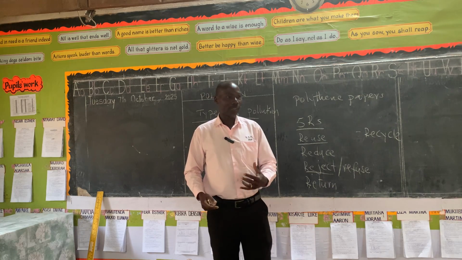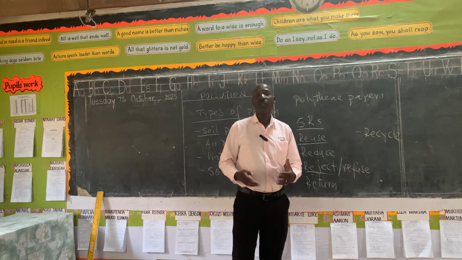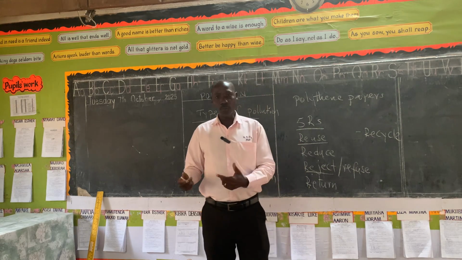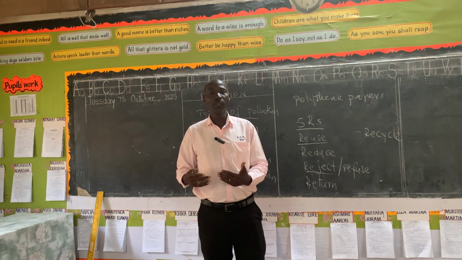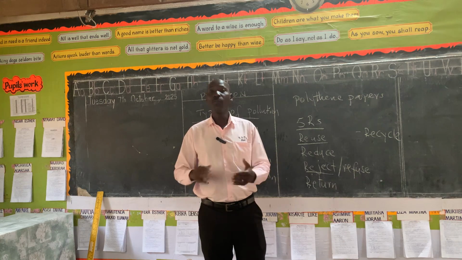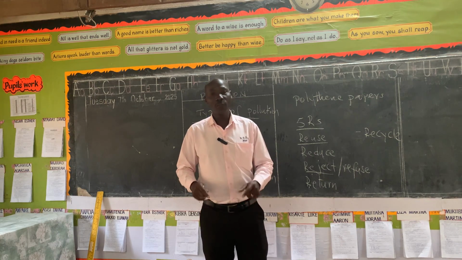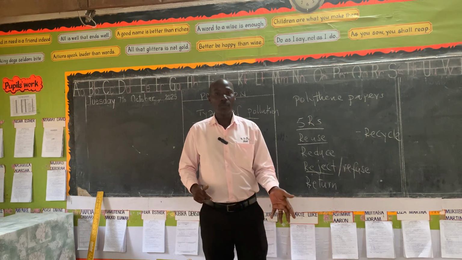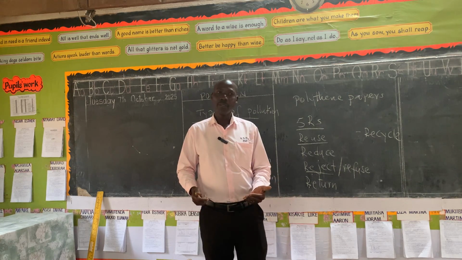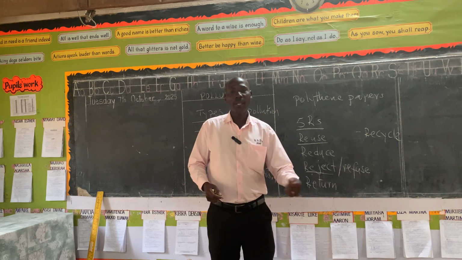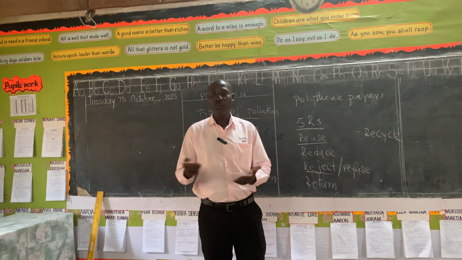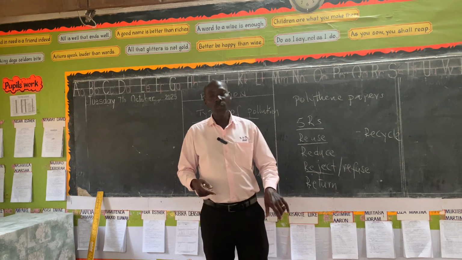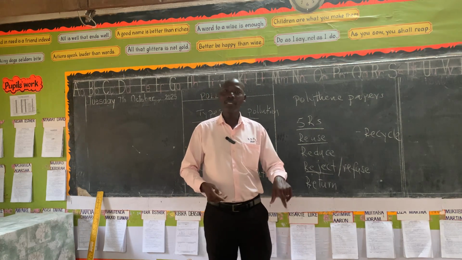So if we do that, we shall see that our crops are going to yield well, we shall get our good yields, we shall improve on our food storage, because these days you see most of the soils have lost their soil fertility because of this non-biodegradable material. Things like oil, we talked about them, they're also bad, because when you pour them in the soil, they also do the same. They cut off oxygen supply to the soil. Yet this oxygen, or air, is used by the living things in the soil.